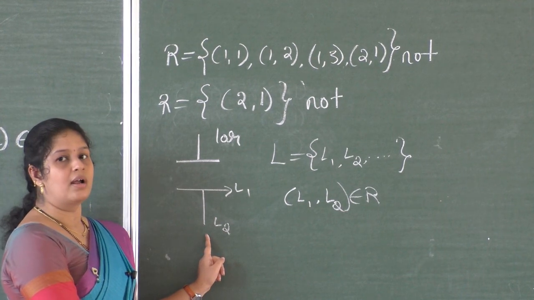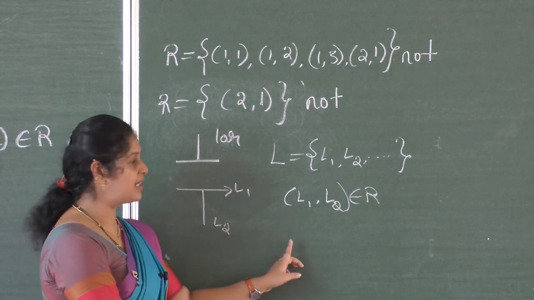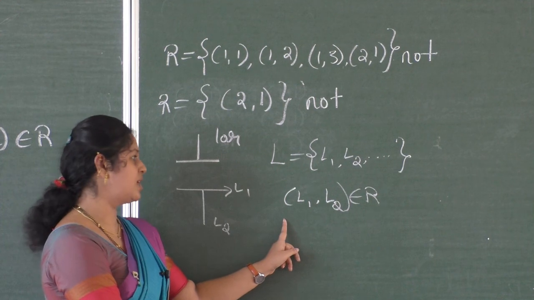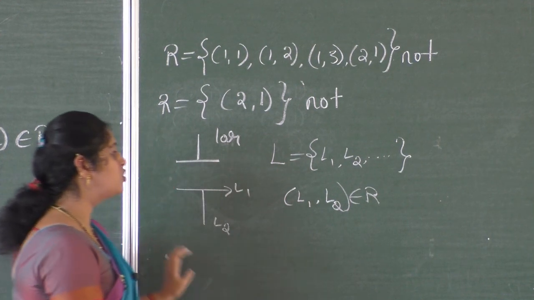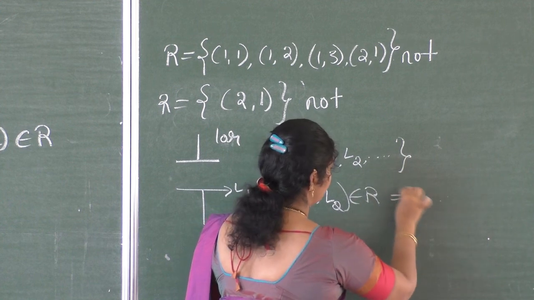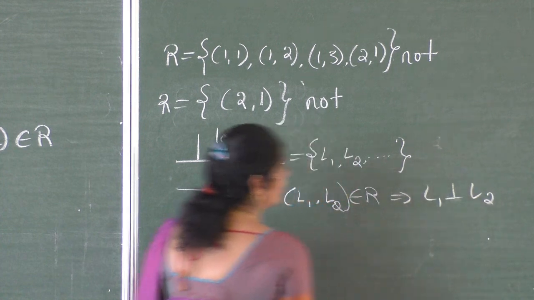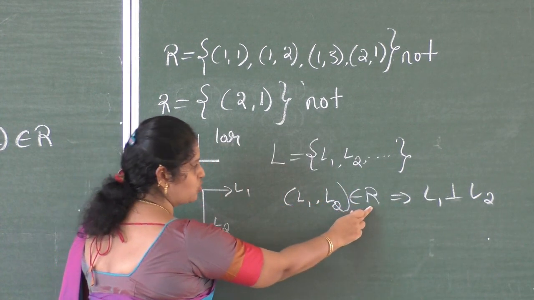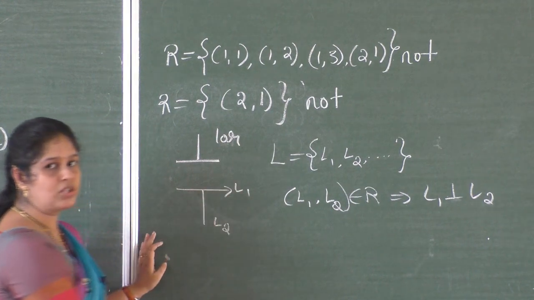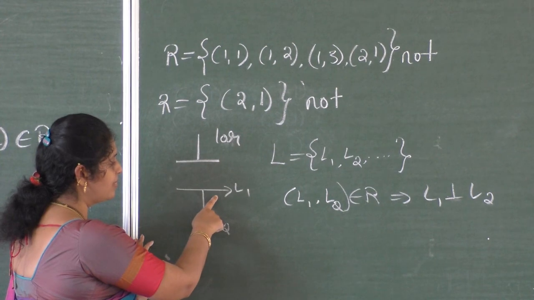Now, whether this relation is symmetric. So relation is symmetric if (L2, L1) present in relation R. Here L1 perpendicular to L2, then only (L1, L2) belongs to R. Now L2 is perpendicular to L1. You can see that L2 is perpendicular to L1.